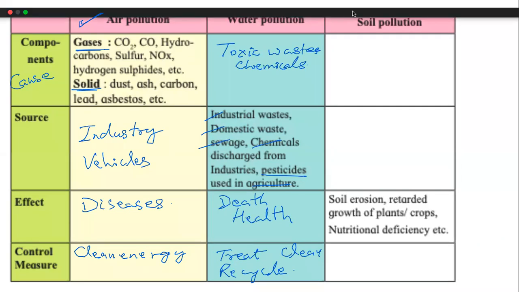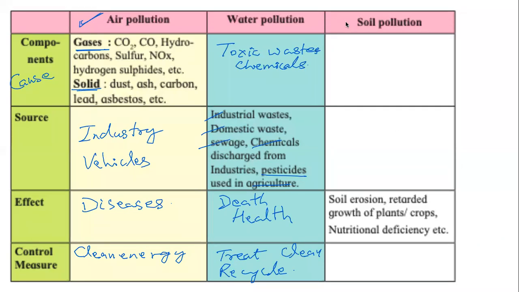Similarly, you can complete the column for soil pollution. It's not difficult. It's very easy. And you see there are some common themes. What causes pollution is bad chemicals, the waste. Where is it coming from? From our houses, from the industry. What is the impact? The impact is on our health, diseases, everything. And how do we prevent it? How do we control it? We control it by treating the waste before we release them into the nature, in the air.